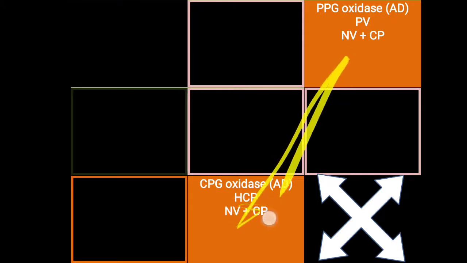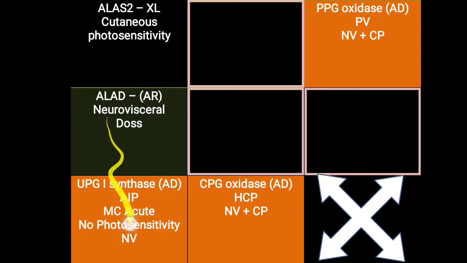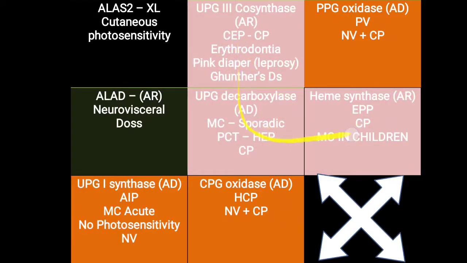So these two are quite similar, CpG oxidase and PPG oxidase. Both are oxidases, both are present in the mitochondria, both are leading to neurovisceral and cutaneous photosensitivity, and both are hepatic types of porphyria, both are acute porphyria. They have quite a similarity because increased levels of Cp and Up, meaning coproporphyrin and uroporphyrin, are seen. For the rest of the porphyrias, we have seen ALA synthase, ALA dehydratase, and UPG1, that is the most common acute porphyria. Further, these three we have also discussed, the different important types of porphyria. So at present you have to remember about this Porphyria variegata, which is occurring due to PPG oxidase enzyme deficiency.